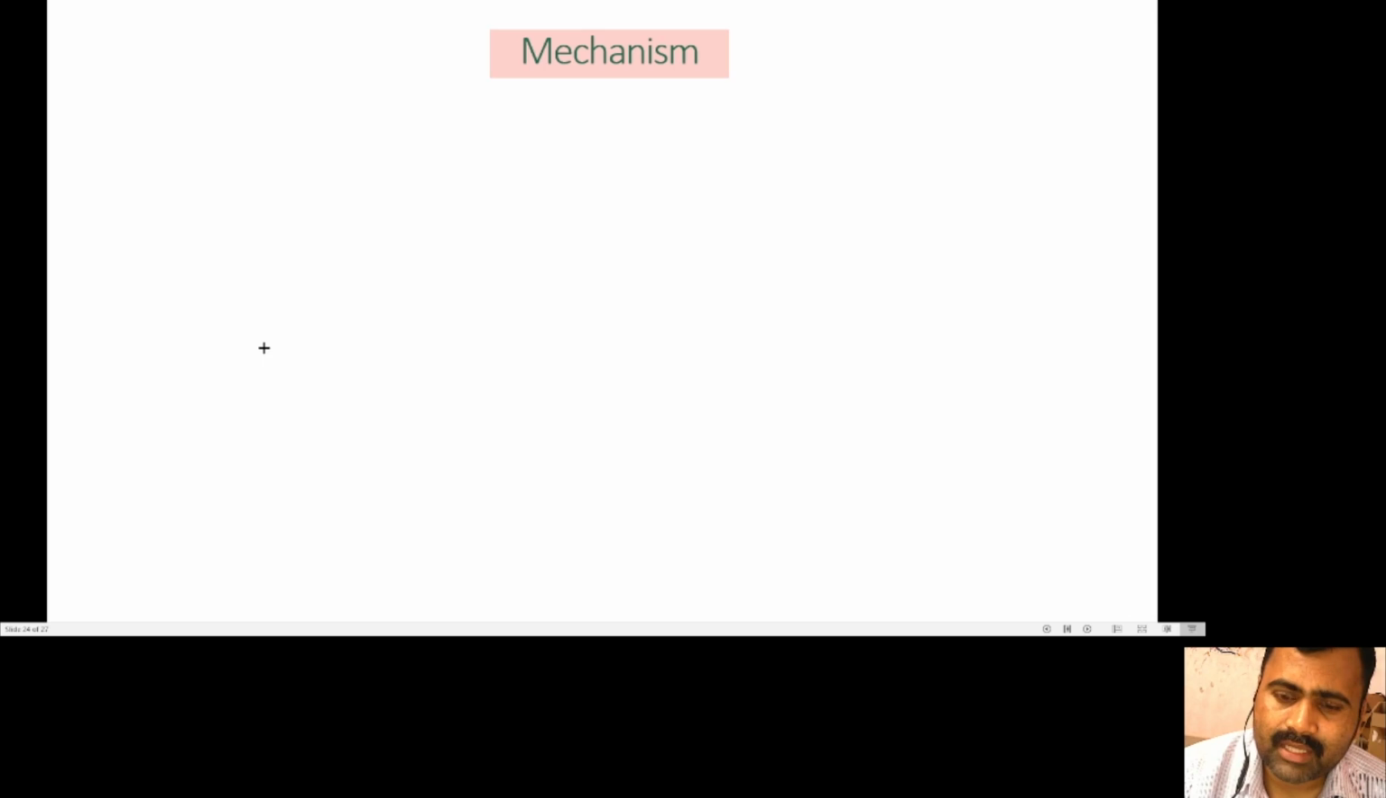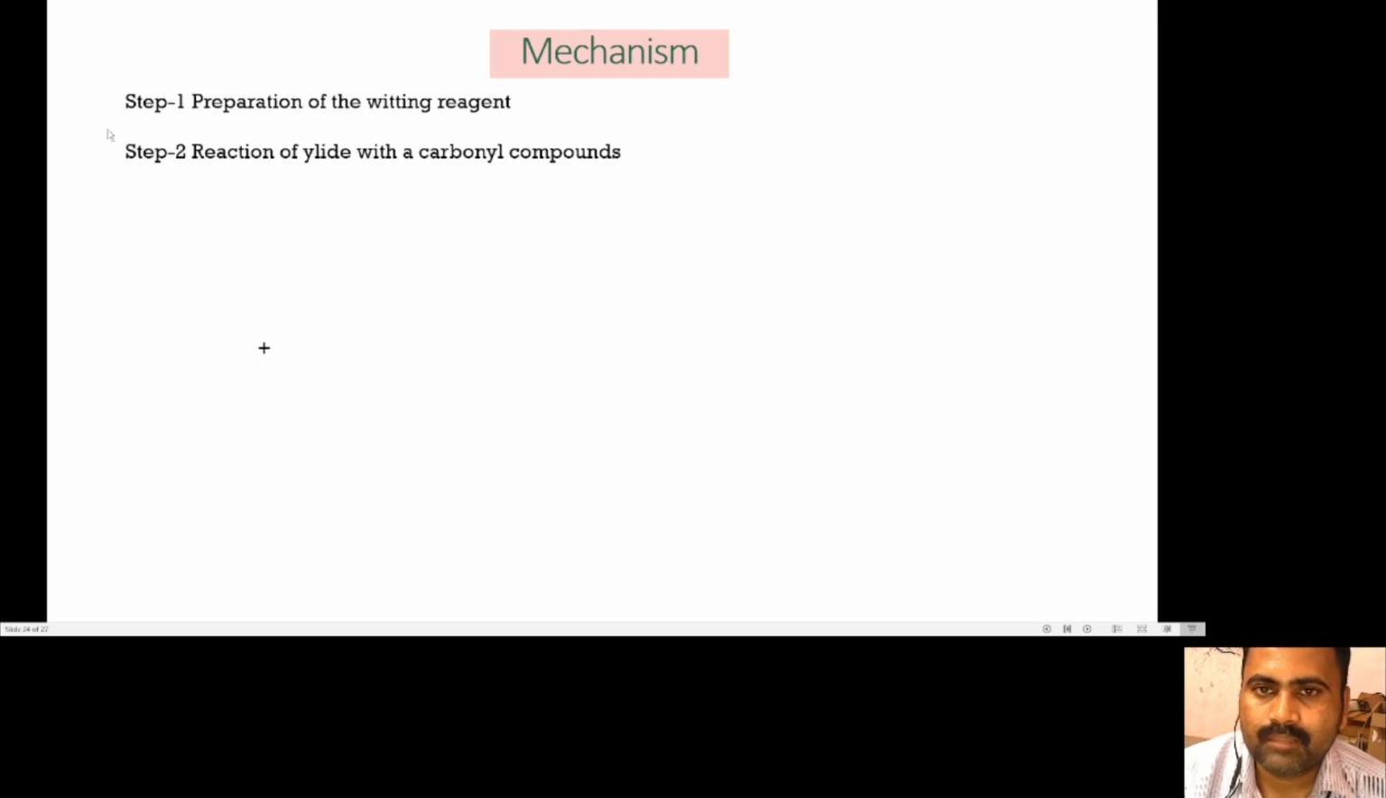Then we discuss the mechanism of this reaction. Generally, Wittig reaction takes place in two steps. The first step is preparation of Wittig reagent, and the second step is reaction of phosphorus ylide with carbonyl compounds. In the first step, Wittig reagent is prepared in two steps.